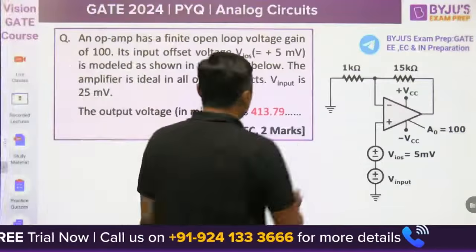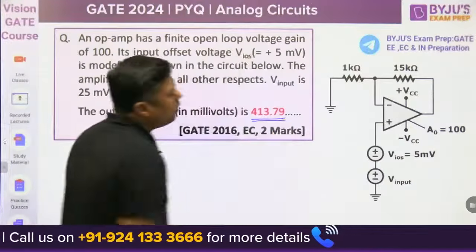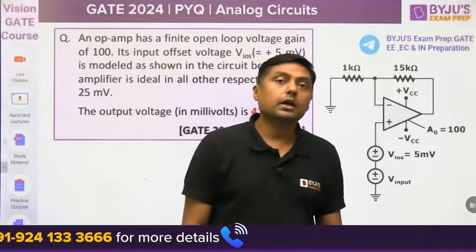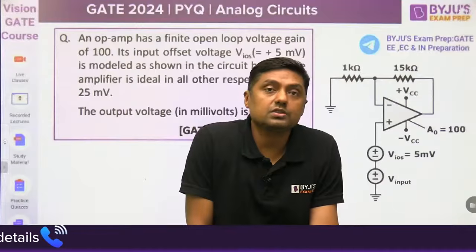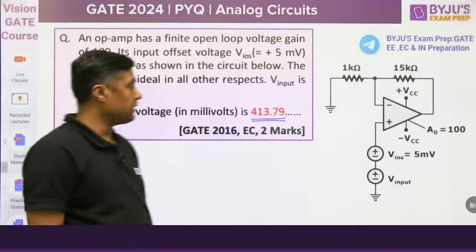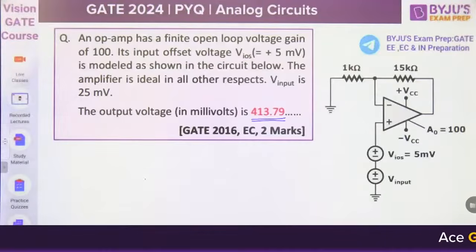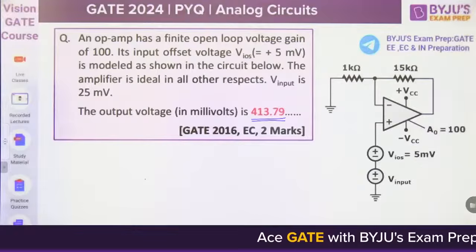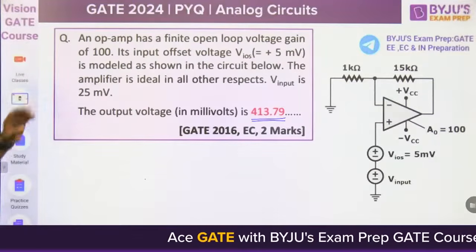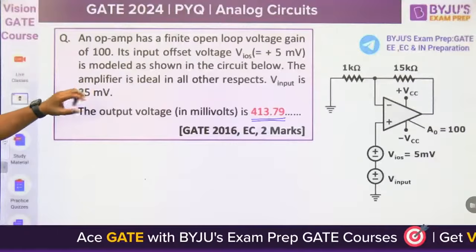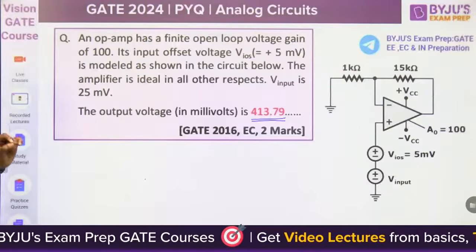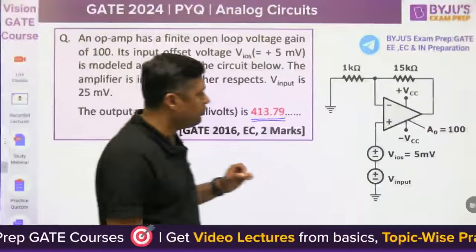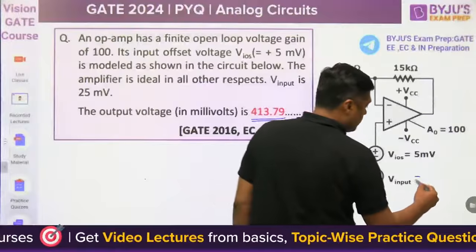This question is given, and the answer is also given here, but how to solve this question is more important. These are all the questions: power, energy, signal, avalanche versus Zener diode, emitter follower. Then, an operational amplifier has a finite open loop voltage gain of 100 volt. Its input offset voltage is 5 millivolt and is modeled as shown in the circuit. The amplifier is ideal in all other respects. If V input is 25 millivolt.